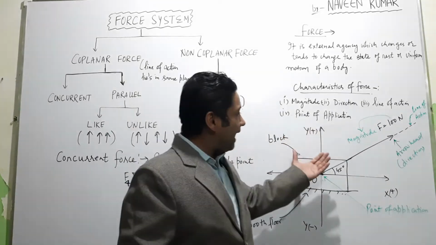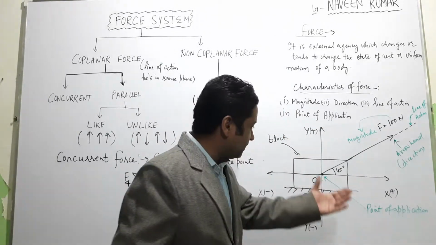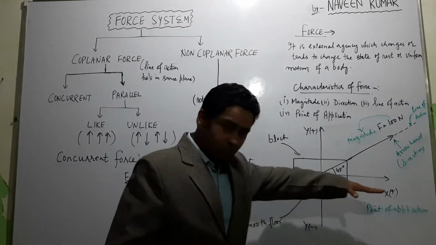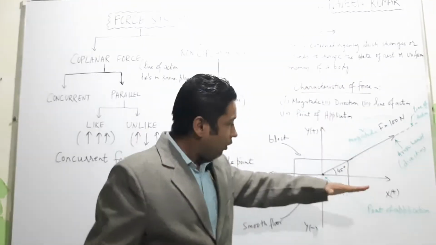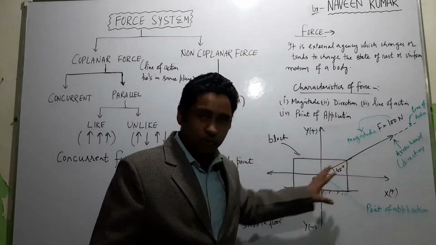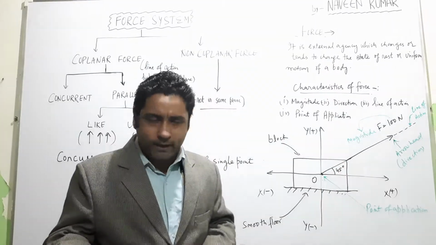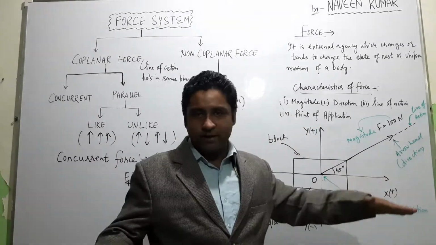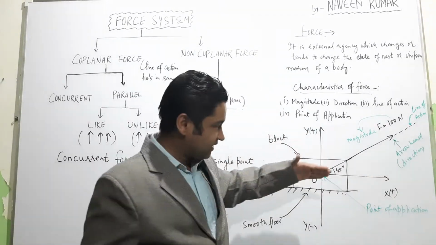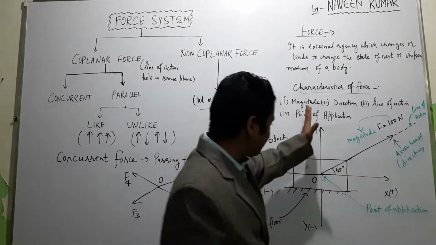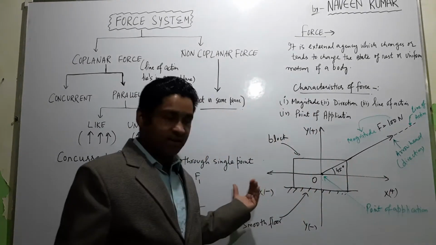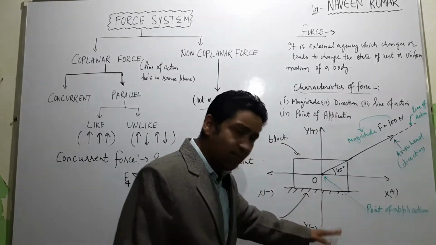Now I am going to explain these four characteristics with the help of a diagram. You can see this is a simple horizontal plane or the floor. On that I have put a block here. This is a wooden block, or you can say any rectangular block. And I have written this is the x-axis. You all know this very basic thing: this is the x-axis, this is the y-axis, and this is the origin O. This is the positive x-axis, this is the negative x-axis, this is the positive y-axis, and this is the negative y-axis.